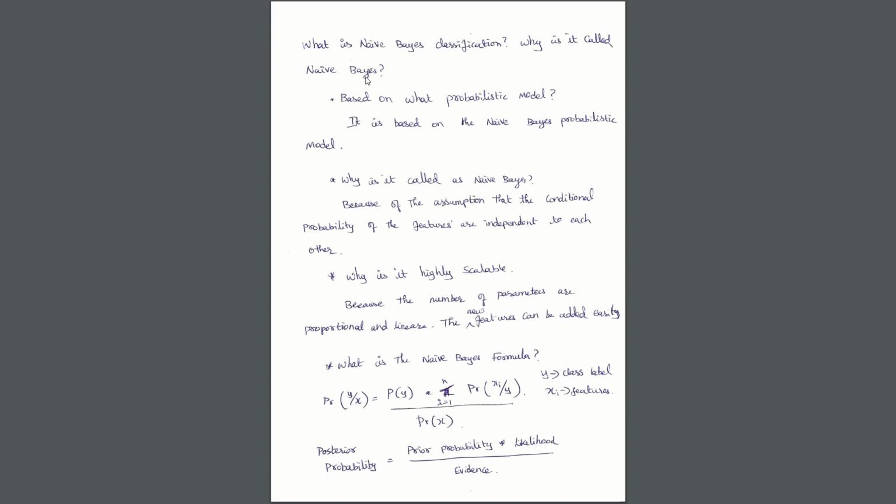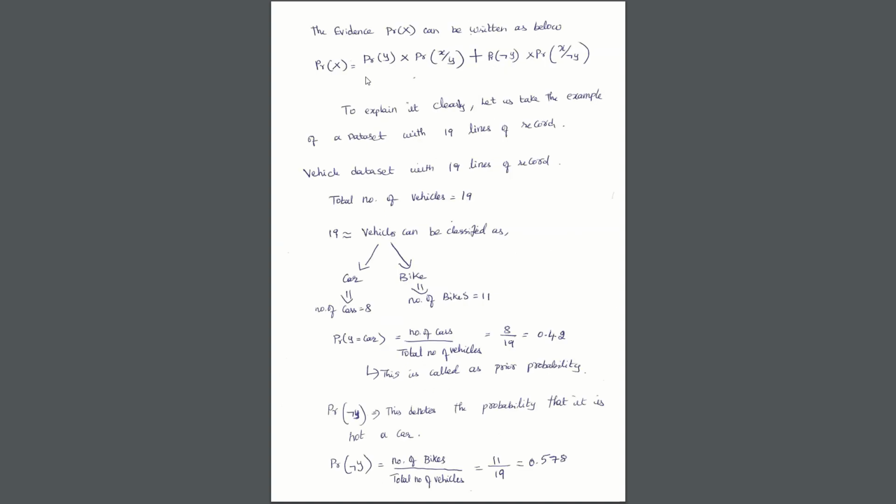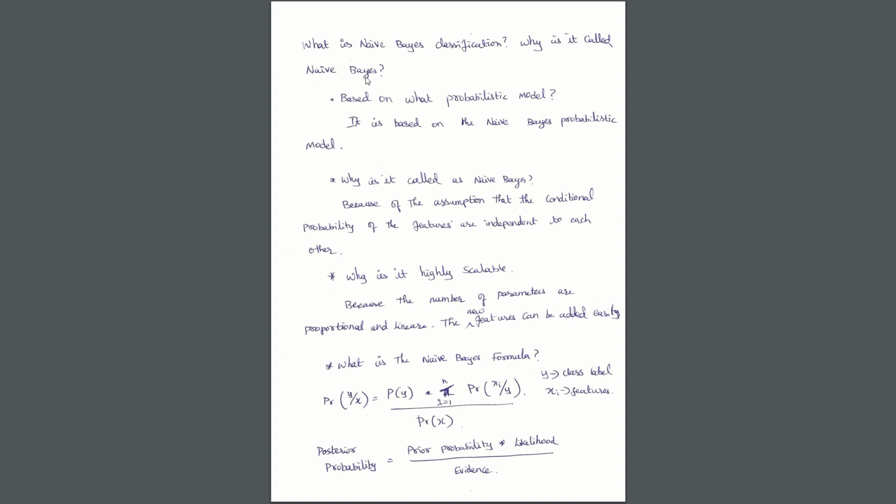It is highly scalable because the parameters are proportional and linear, and new features, say for example, a new feature in the car, say its horsepower range, can also be considered here, and further new features can be easily added to classify it as car. So that's one of the advantages. I would explain it clearly further.